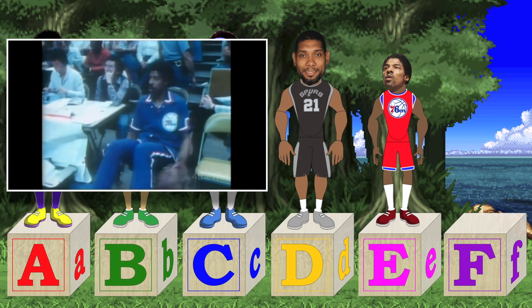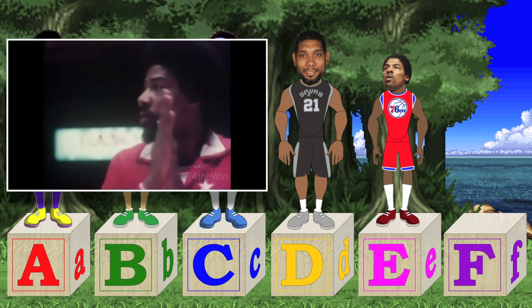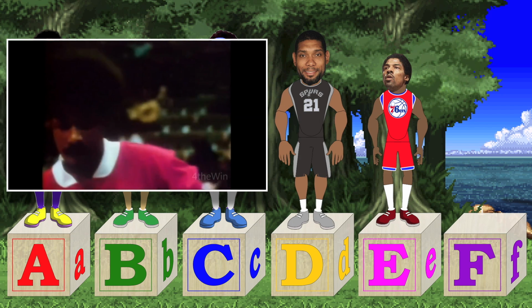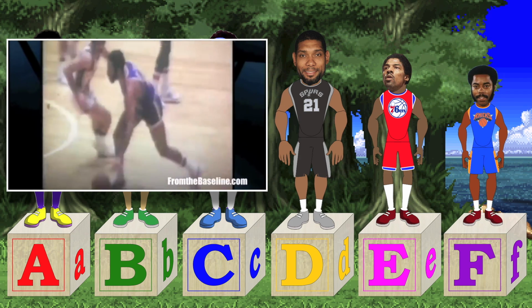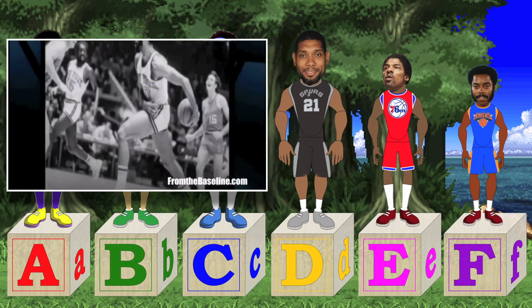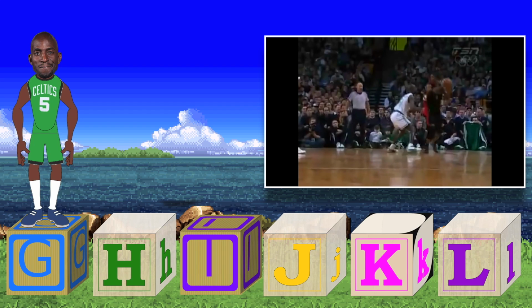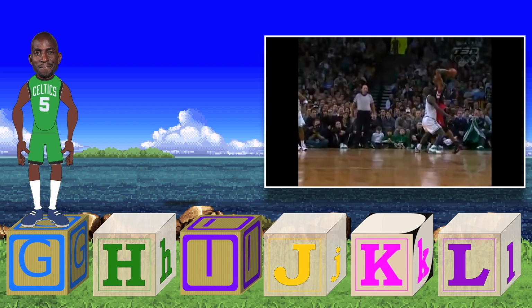E is for Irving. Dr. J, Julius Irving, is both an NBA and ABA champ, a 16-time All-Star, MVP, and an All-Defensive Player. F is for Frazier. Walt Frazier is one of the best Knicks players of all time. G is for Garnett. The Big Ticket Kevin Garnett is one of the best power forwards the game has ever seen.